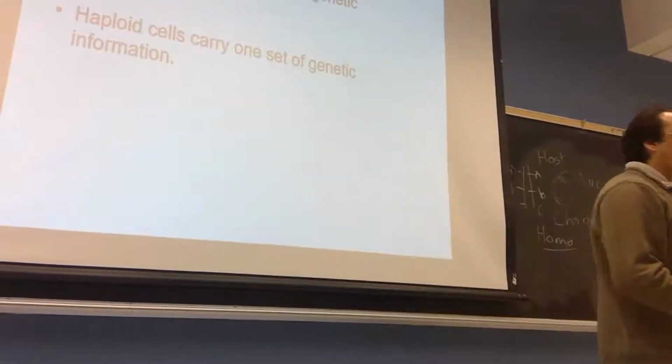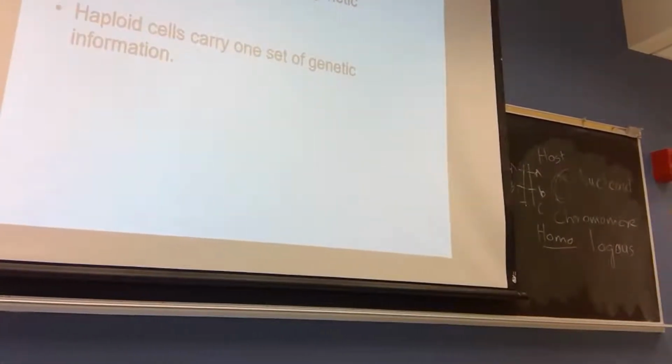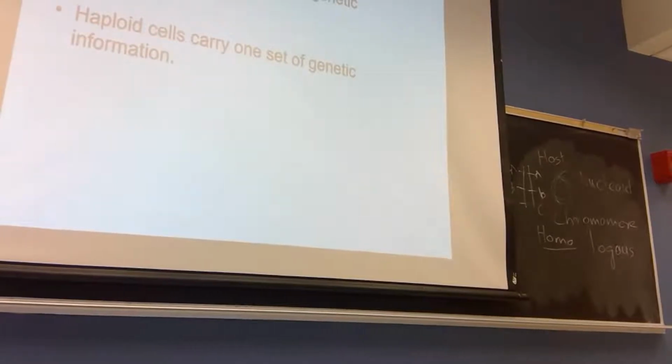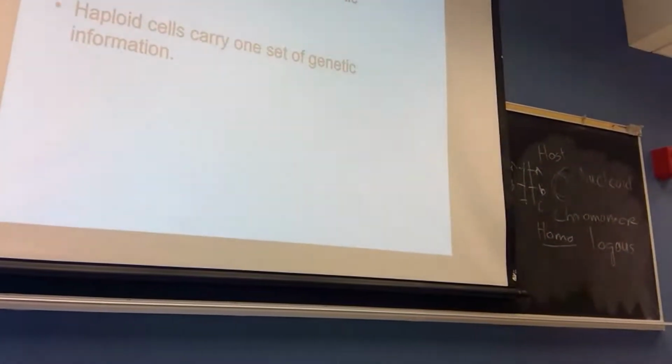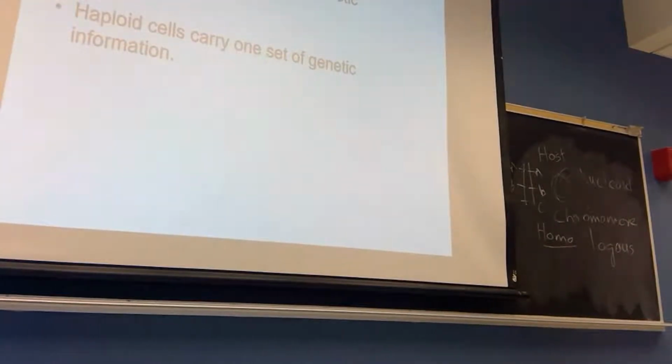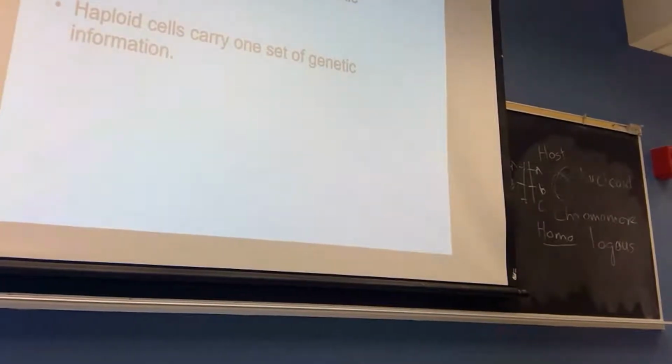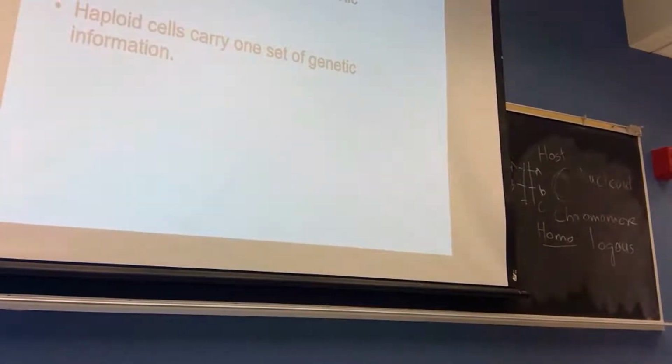So where can I find the diploid cells? Somatic cells. What does somatic mean? Anything that's not a sex cell? Soma means body, so somatic cells means body cells.